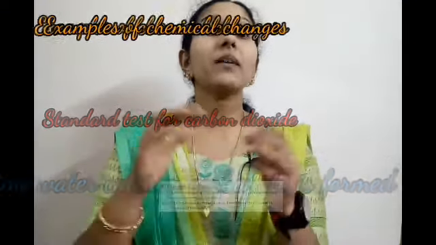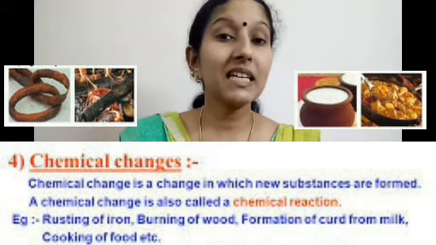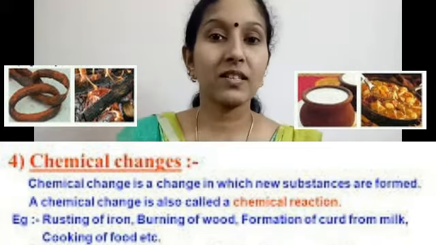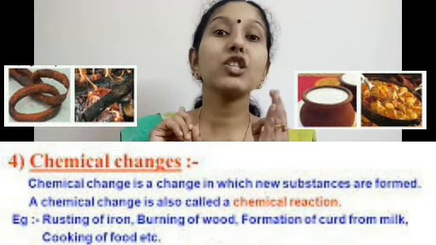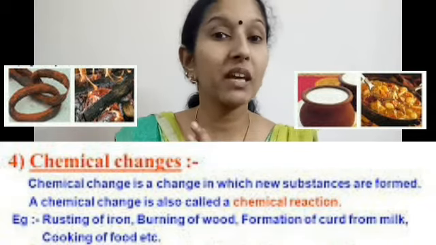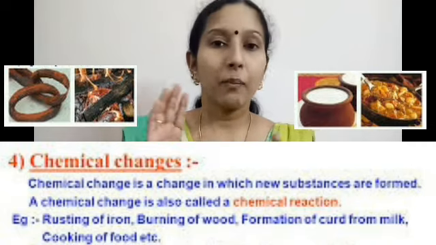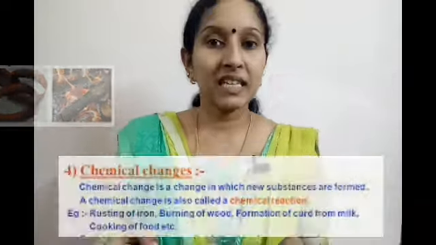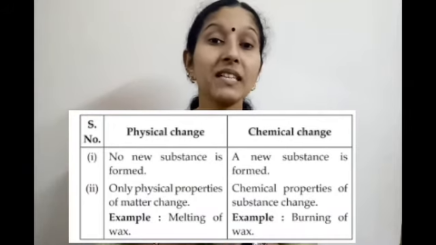Okay, so what are the points we discussed under chemical changes? Chemical changes are the changes in which there is the formation of one or more new products, and chemical changes are irreversible. Okay, so these are the points we have to study under chemical changes. Now you just compare physical and chemical changes. How can we compare physical and chemical changes?